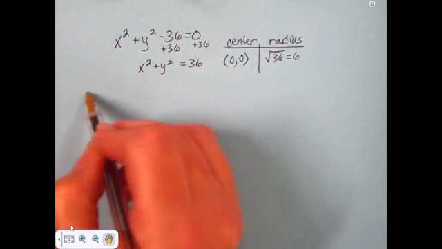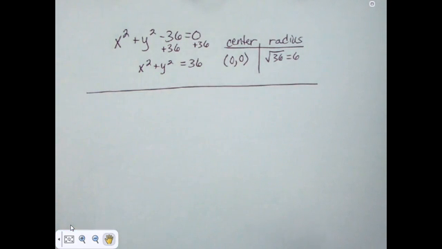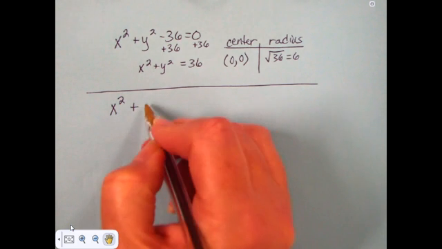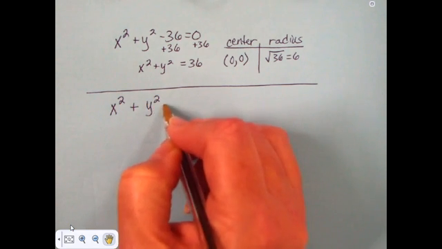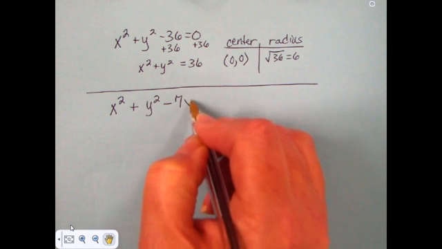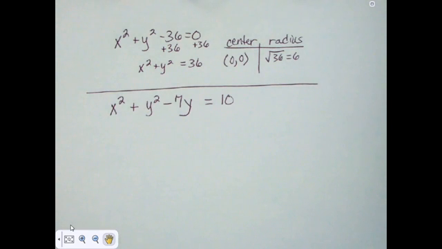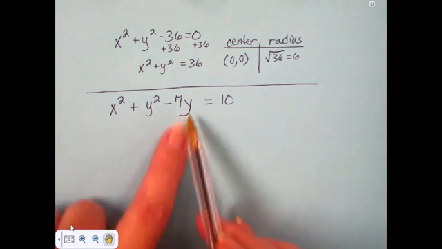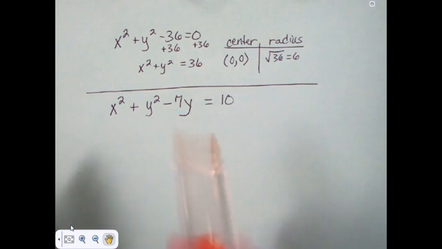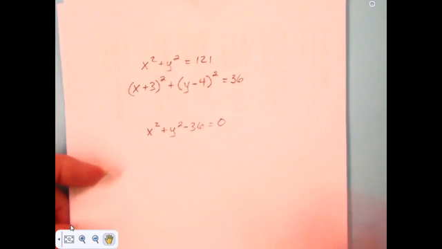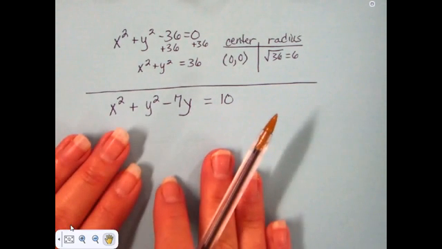Other times, I might have an equation like this. X squared plus y squared minus 7y equals 10. This is a very ugly equation because it has this y in it. For a circle, I really just want it to look like the old standard form. That's what I want it to look like. So I've got to work on this to make it look like that.